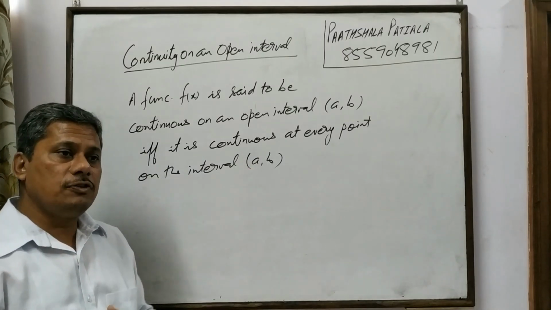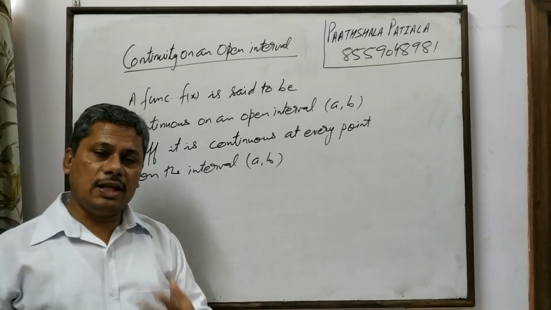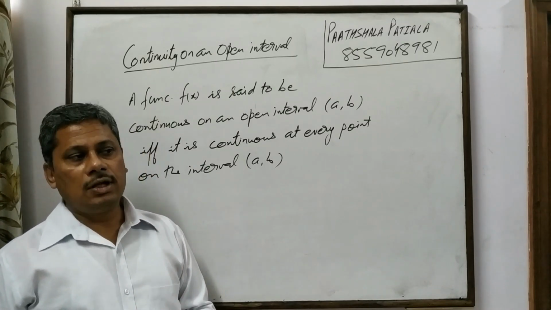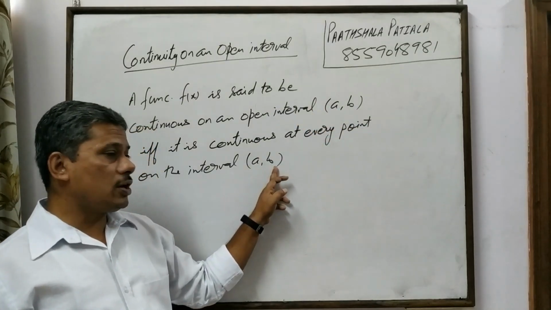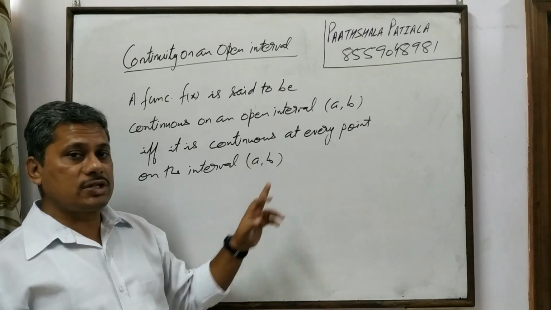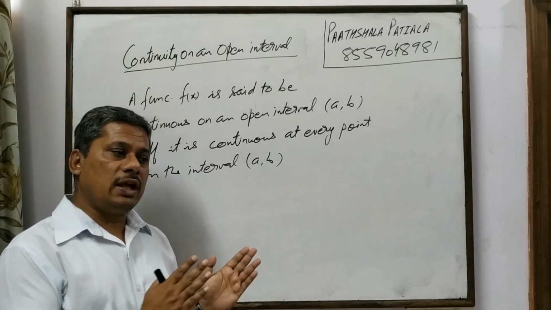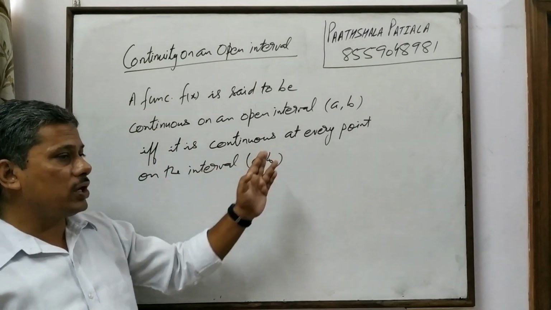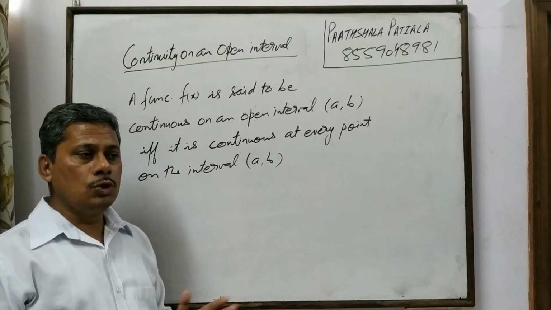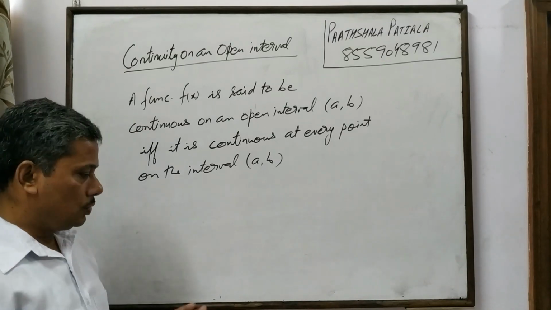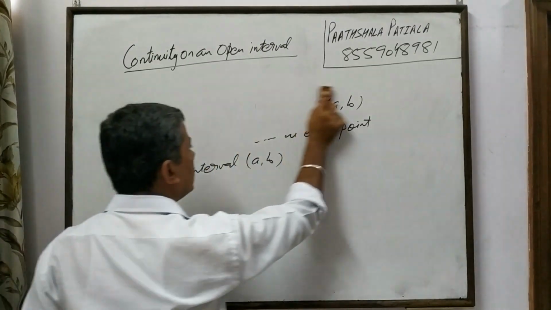Now, students generally confuse points with integers. A point can be any real number. It could be a fraction, it could be an integer. So when we say a comma b, all the points between a and b means all the real numbers between a and b. If the interval is 1 comma 2, then it is continuous at all the points between 1 and 2, which are 1.1, 1.11, 1.12, 1.2, and so on till 1.9999. So again, this is your continuity on an open interval.